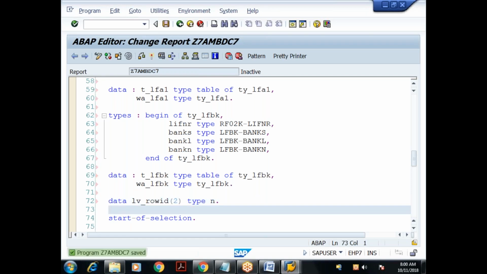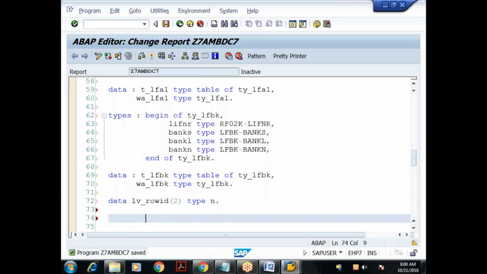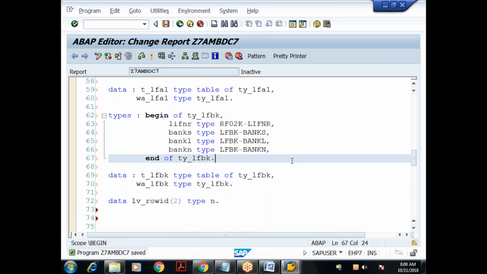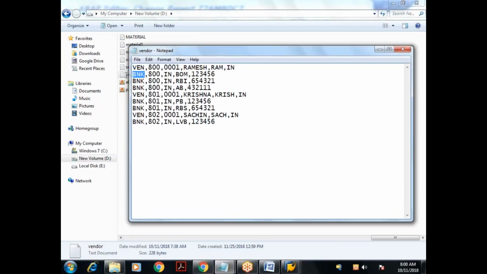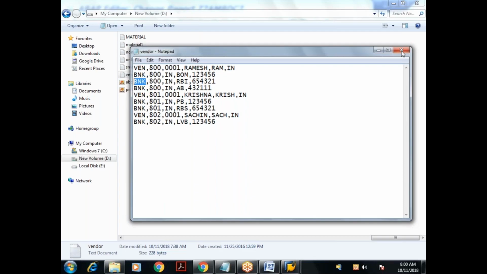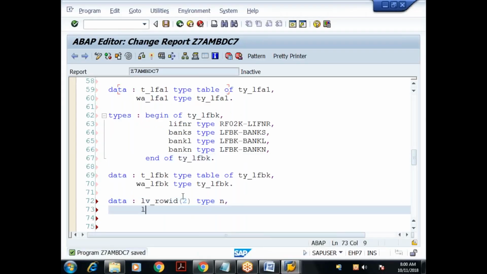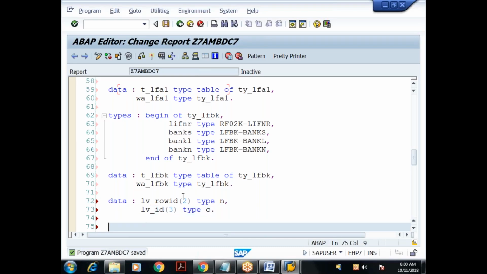Okay. Anything else? Yeah, I'll take one more field here. What is that field? In the file, if you see, there is an identifier, right? A 3-digit identifier, which will tell whether it is master data or bank data. Keeping that identifier in mind, I'll declare a variable. Let me give the variable name as LV_ID(3) type C, character. Done. So I declared the variables.